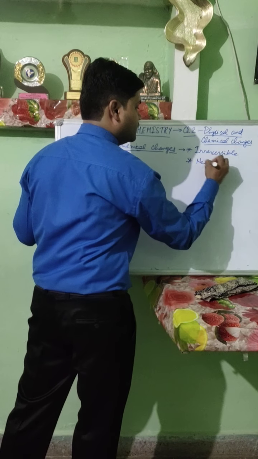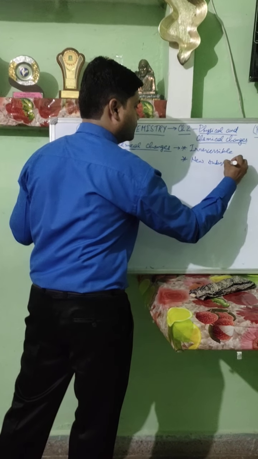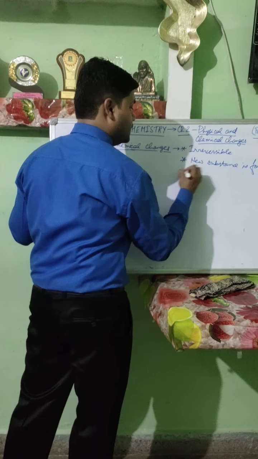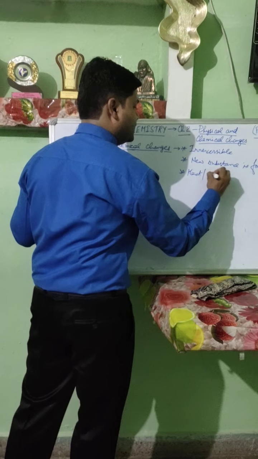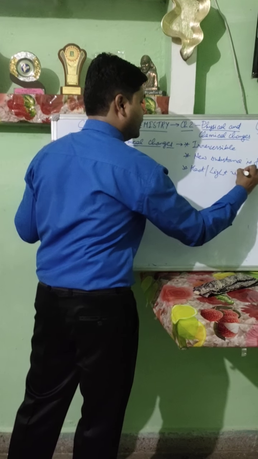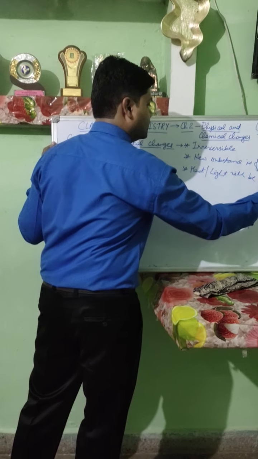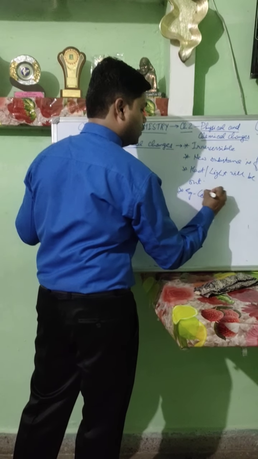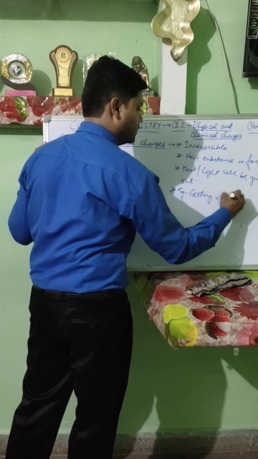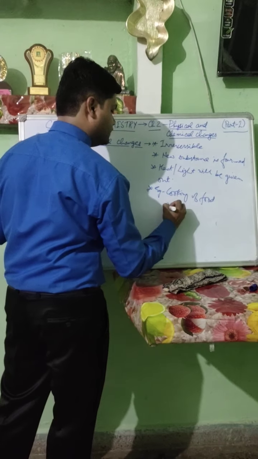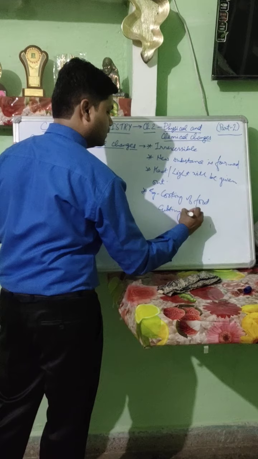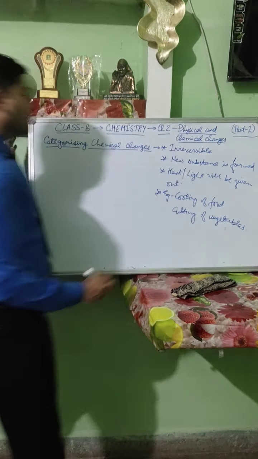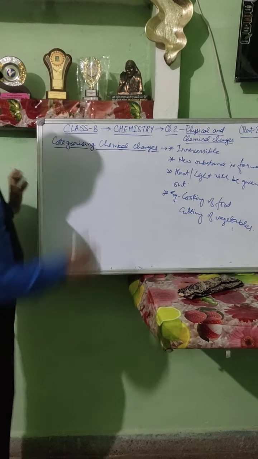Here, a new substance is formed, and heat and light will be given out. These are all things we have studied. For example, cooking of food, cutting of vegetables, burning of paper, and so on. So we are going to study chemical changes in detail.